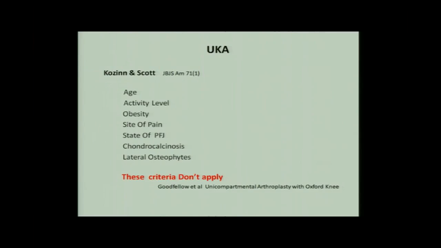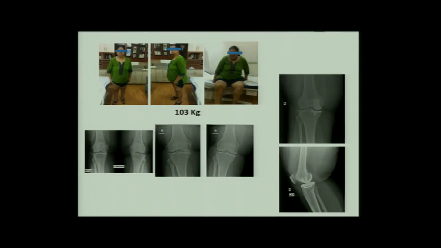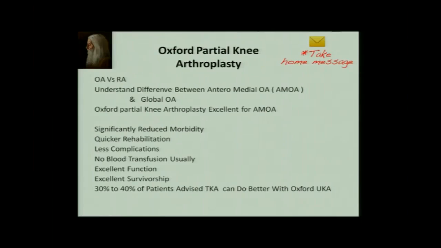Previously, it was quoted in studies that an obese patient should not have uni, an extreme-age patient should not have uni, chondrocalcinosis should not have uni. But with this mobile bearing, all these contraindications have gone to the bucket. This Monday, I'm going to do a uni in a 130 kg patient. And we have done many in obese patients. For example, this patient is 103 kilos, a short patient, and we have done uni for her, and she's done great.